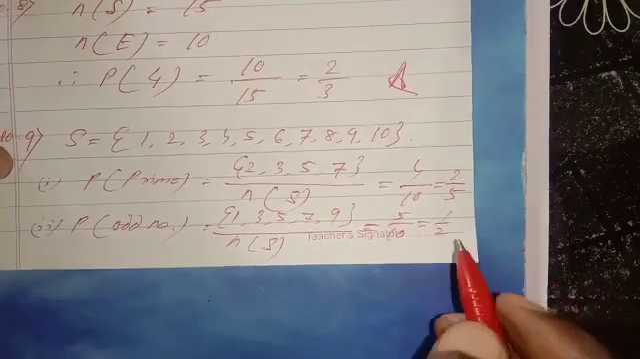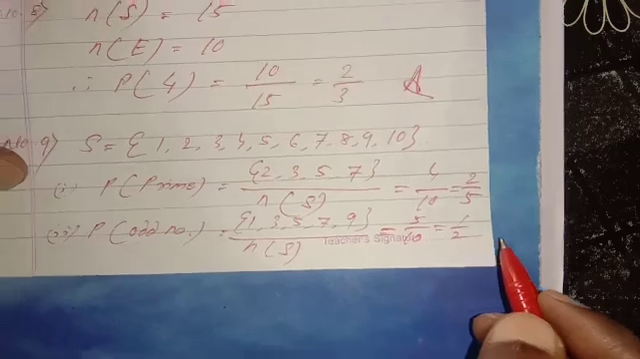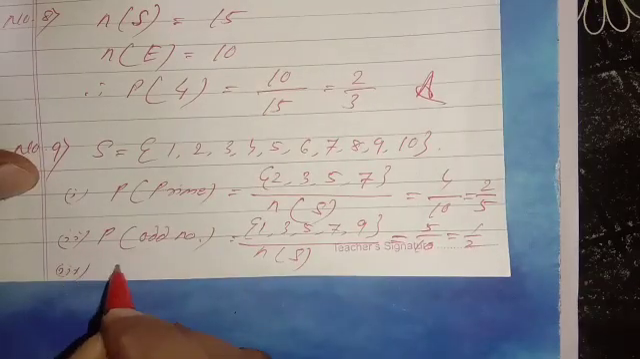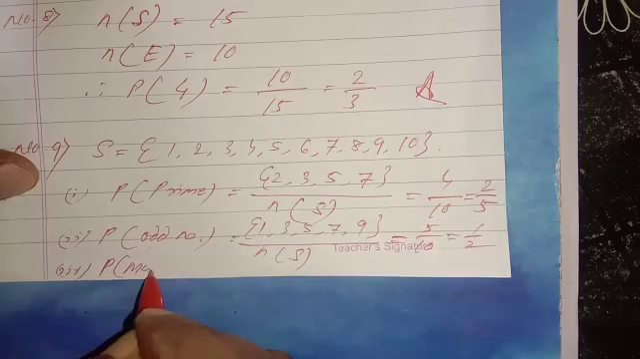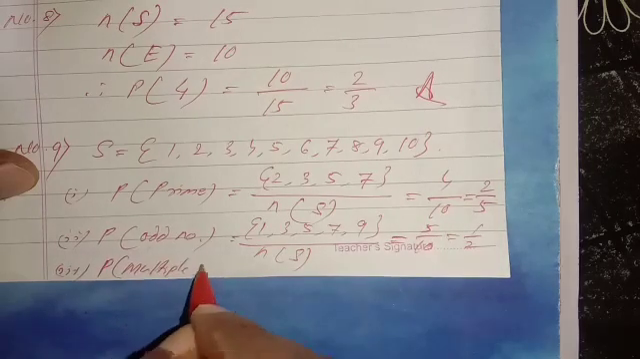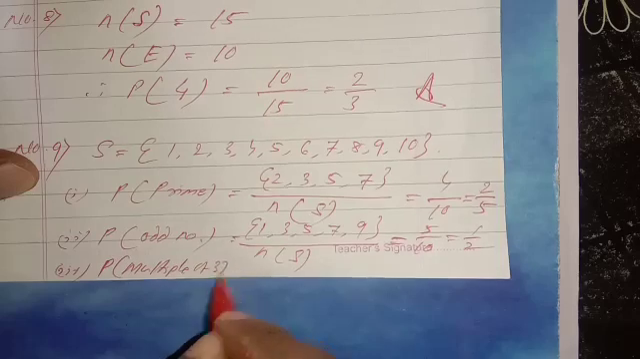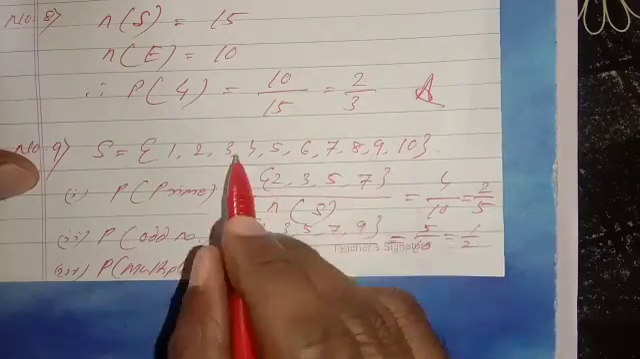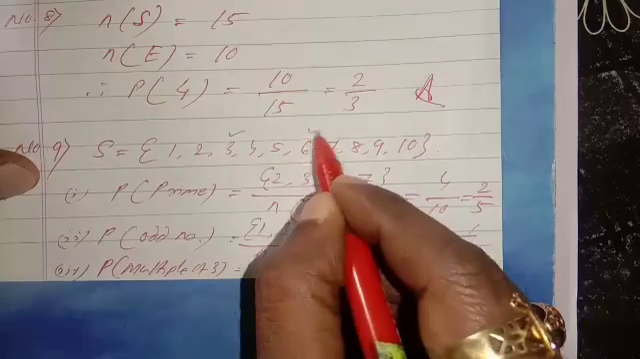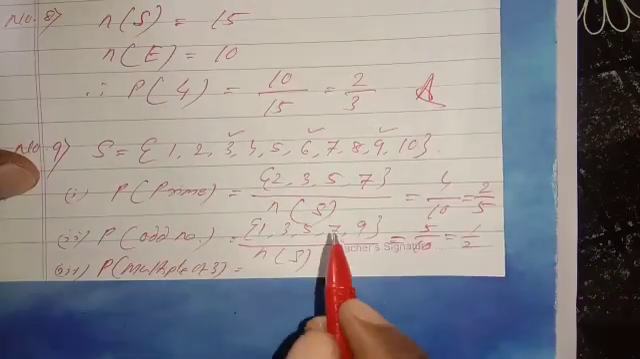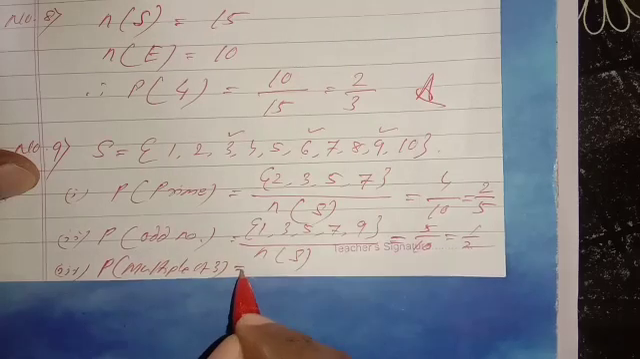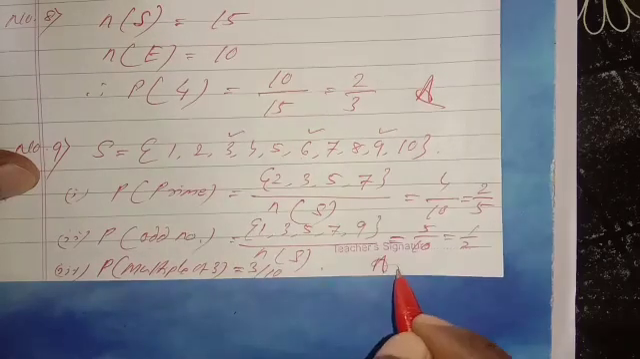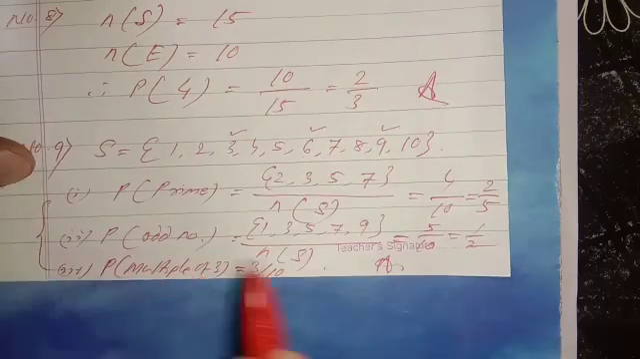And the last one is the probability of a multiple of 3. What are the multiples of 3? Like 3, 6, 9. There are 3 numbers which are multiples of 3. So 3 by total, that means 3 by 10. 3 by 10 is the answer. In this one, number 9 is also completed.